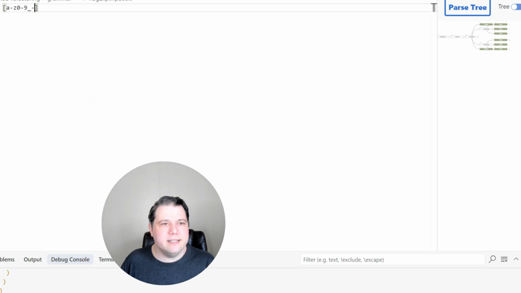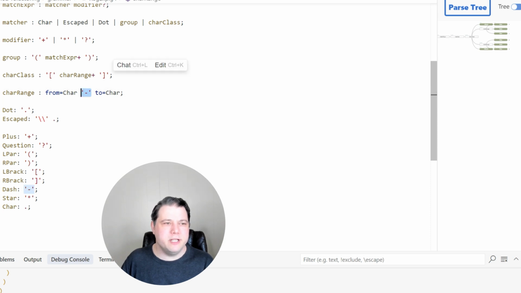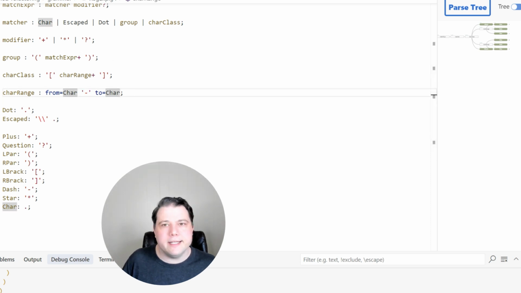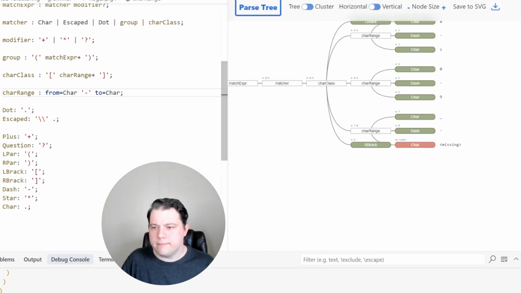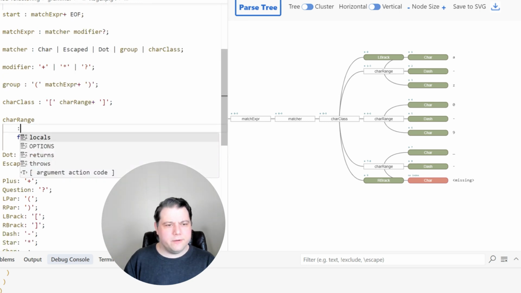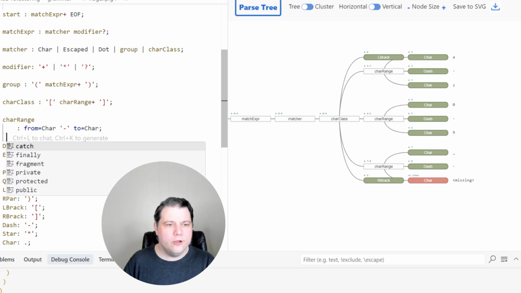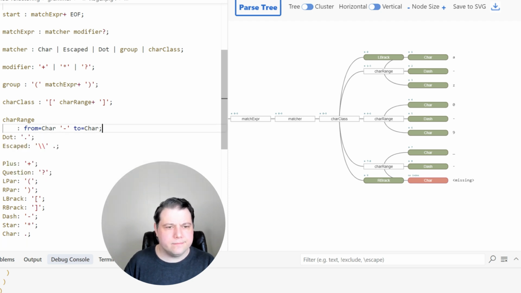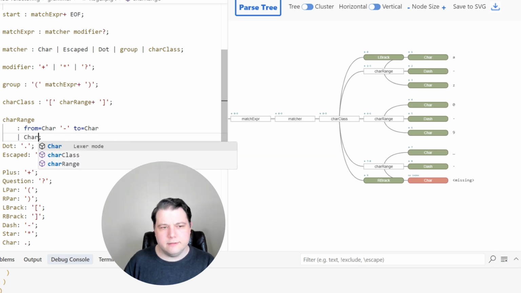So now let's add these extra characters. So we know we support individual characters, even the one that's a special character in another context, right? So that is not going to work. It's confused. So a char range, let's say, it could be from something to something, or it could just be a character.